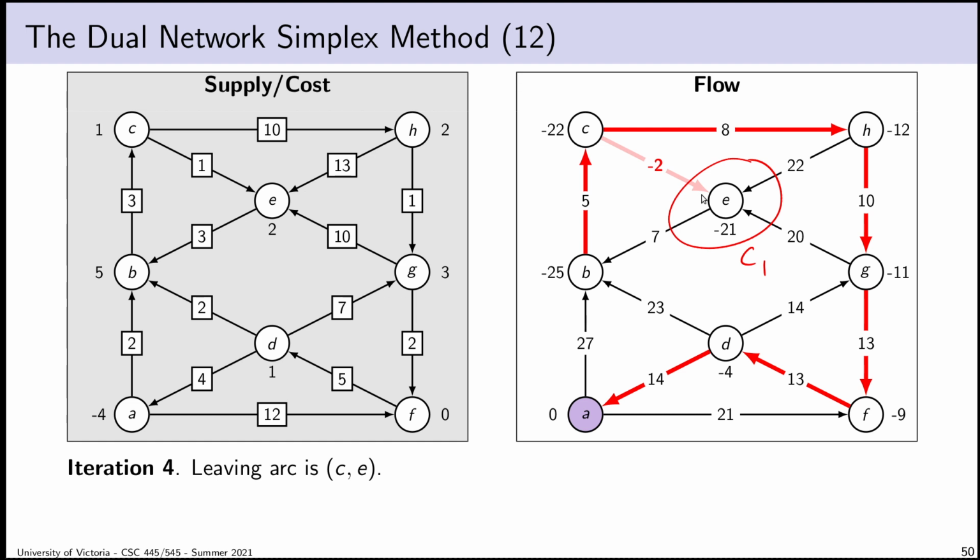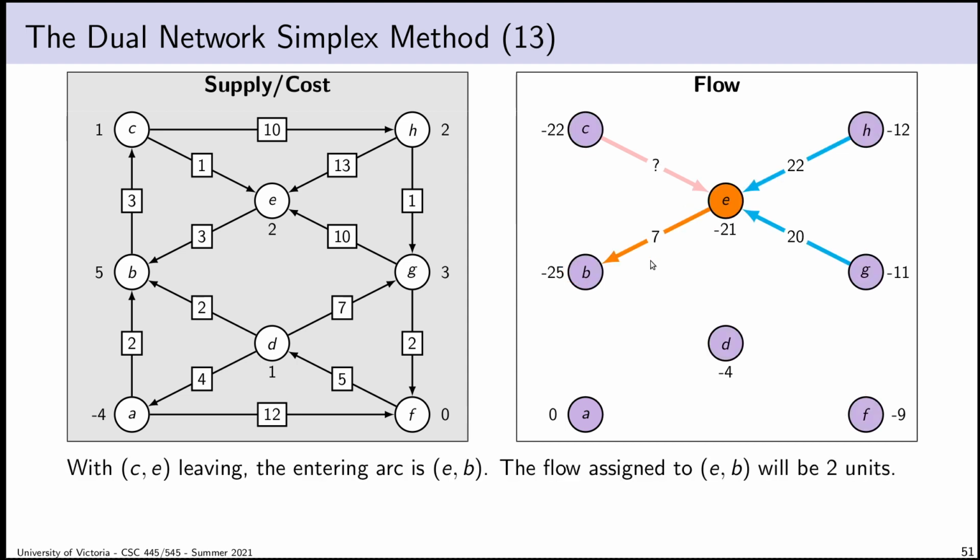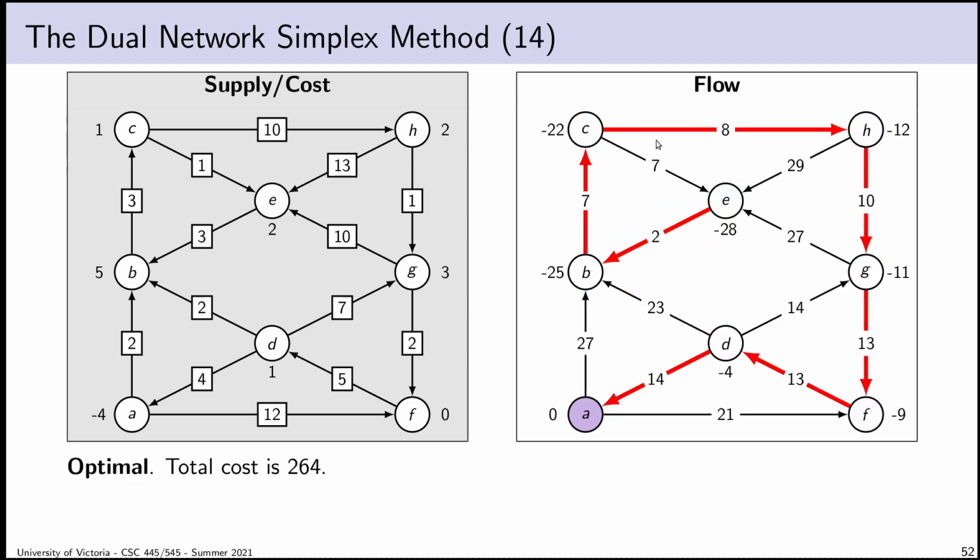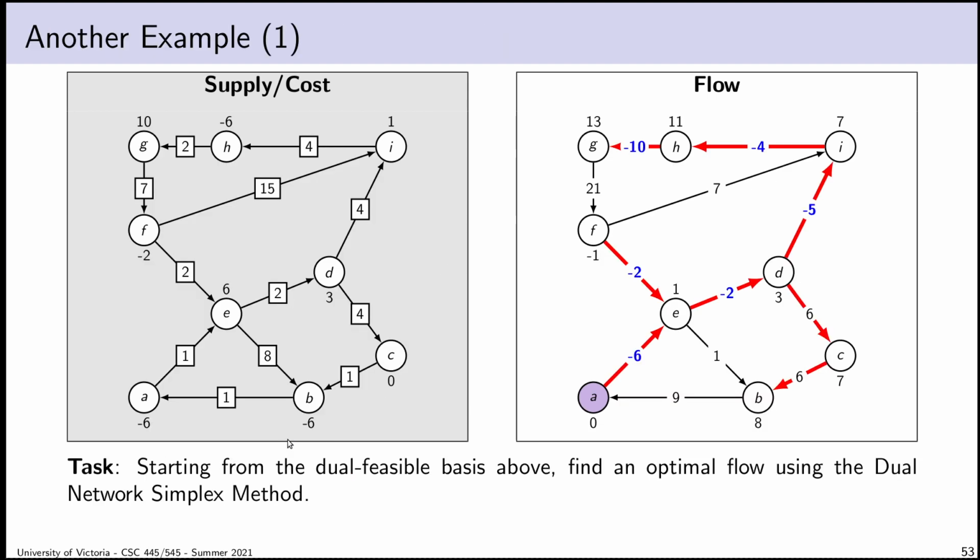My leaving arc points into C1. I want to choose the smallest dual slack value on an arc pointing away from C1. Just like in the previous examples, I think my choice is dictated. It has to be this one. All right, so I will choose my entering arc to be EB. I will take the 2 units of flow that were previously sent in the wrong direction along my leaving arc and send them along my entering arc, and I end up with this, and it turns out that this is optimal. The cost is 264, which is apparently meaningful, but we don't really care too much about the total cost until after we're done and have the optimal solution anyway. But there it is. I'll have another example here.